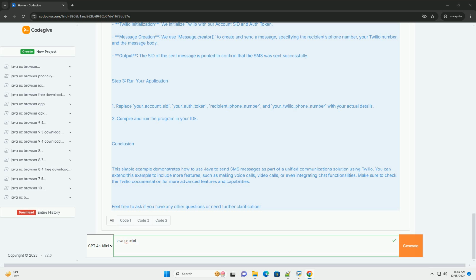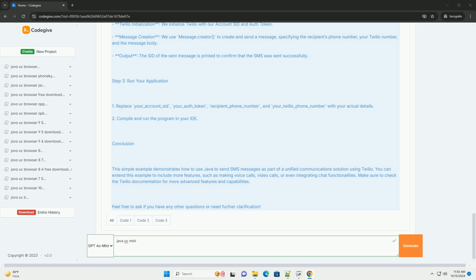Example, sending an SMS using Twilio. Below is a simple example demonstrating how to send an SMS using Twilio's Java SDK. Step 1, set up Twilio account. 1. Sign up for a Twilio account at Twilio, https://www.twilio.com. 2. Obtain your account SID, auth token, and a Twilio phone number from the Twilio console.